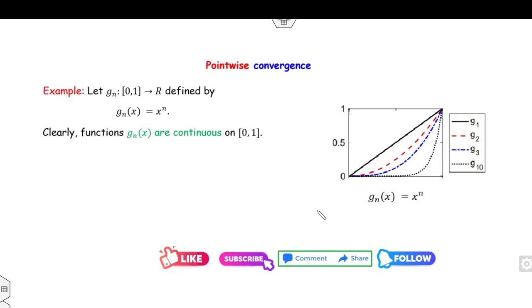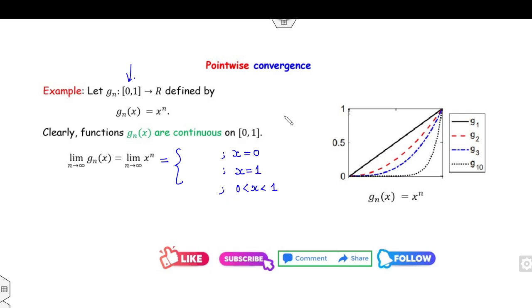If you draw the graph, n equal to 1 is a straight line, n equal to 2 is a parabola, then x cube, and so on. Now, can you find the limit of this? Clearly the domain is the closed interval 0 to 1. I can choose three cases: x is an endpoint, or x lies in between them.